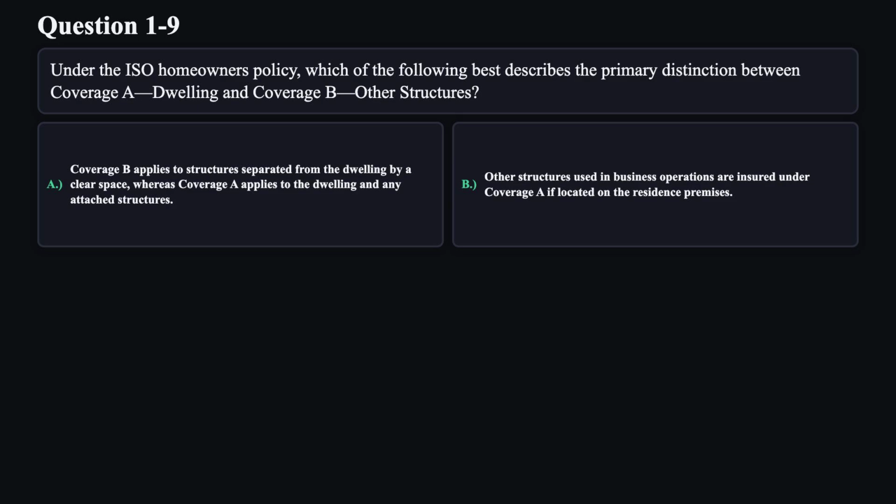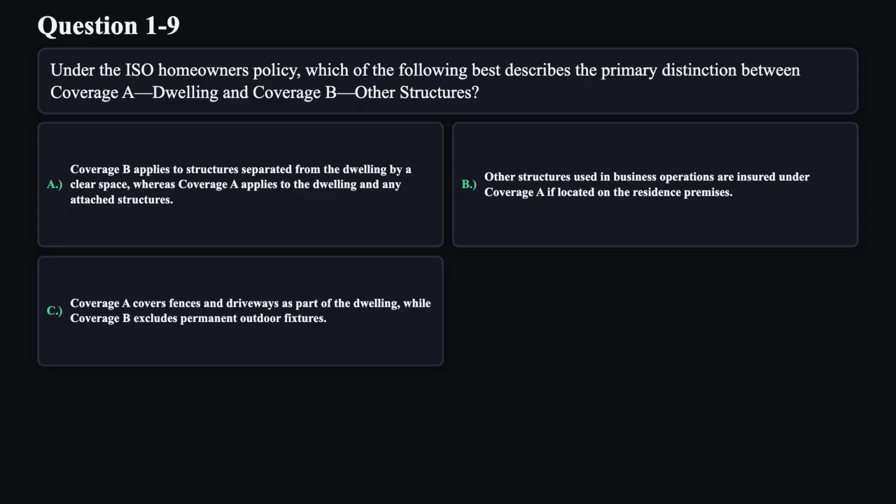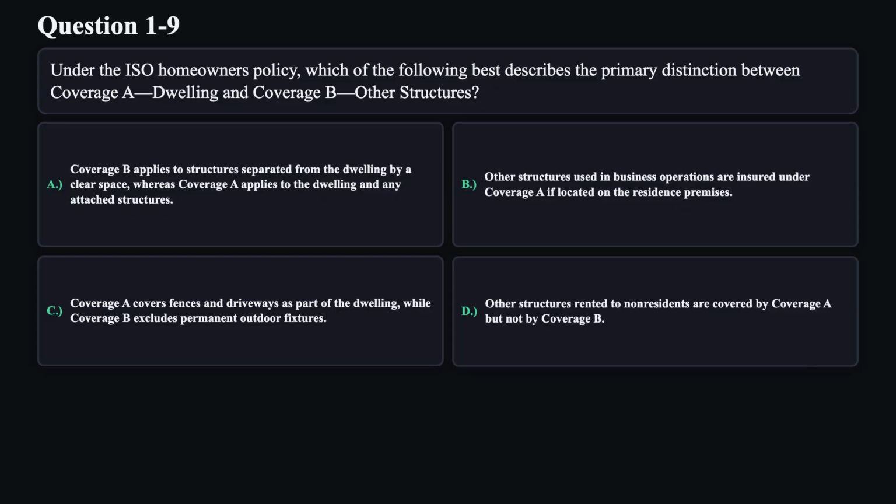B. Other structures used in business operations are insured under coverage A if located on the resident's premises. C. Coverage A covers fences and driveways as part of the dwelling, while coverage B excludes permanent outdoor fixtures. D. Other structures rented to non-residents are covered by coverage A but not by coverage B.